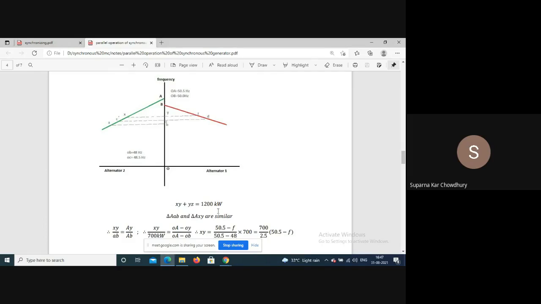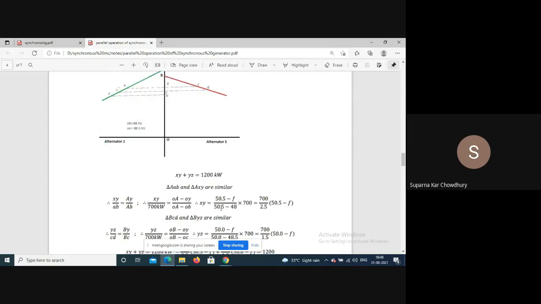So 50.5 minus the operating frequency F, and BO is 48, so 50.5 minus 48. So XY is equal to (50.5 minus F) by (50.5 minus 48) into 700. This is the expression.